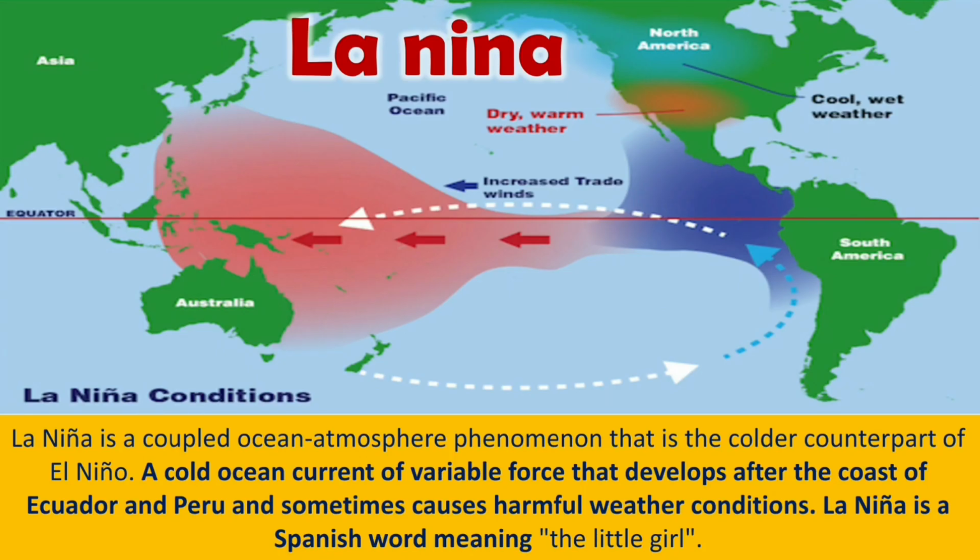Now let us learn about La Nina. La Nina is a coupled ocean-atmosphere phenomenon that is the colder counterpart of El Niño. A cold ocean current of variable force that develops off the coast of Ecuador and Peru and sometimes causes harmful weather conditions. La Nina is a Spanish word meaning the little girl.